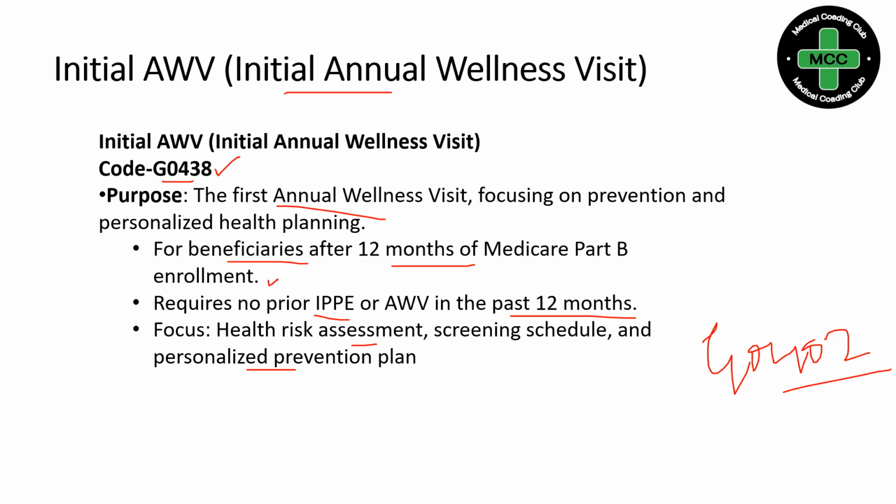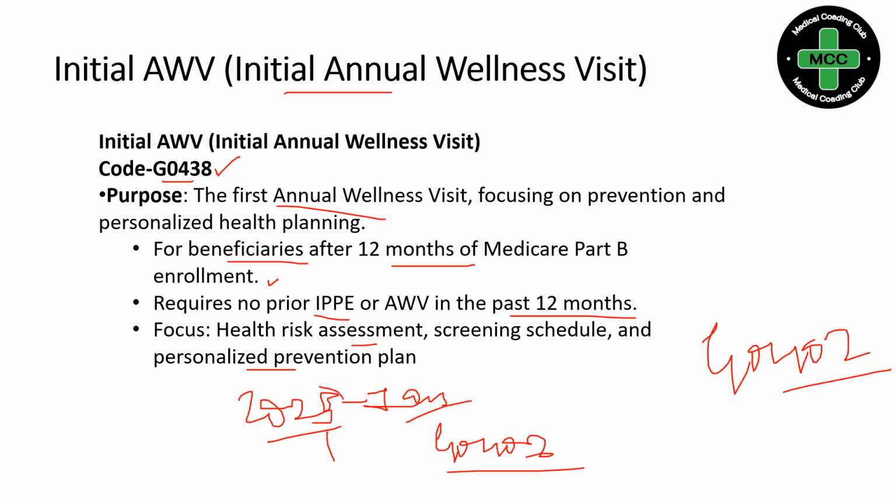As I said, in 2025 the patient got enrolled in Medicare. Say in January 2025 the patient is enrolled into the Medicare plan. So the patient will have the complete year 2025 as an initial enrollment period. If the patient comes within 2025, we are supposed to use G0402.